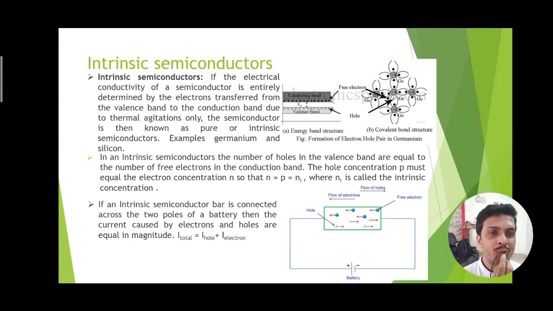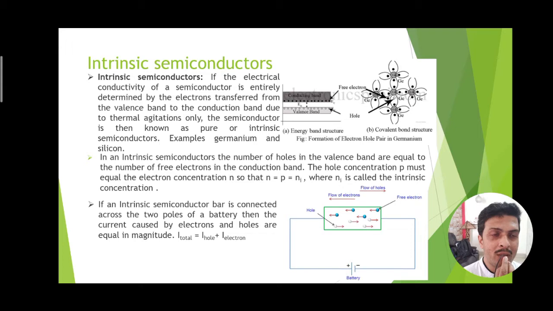In another figure, it is showing that a battery is connected to the semiconductor. If we draw 2 metallic terminals from a semiconductor and apply voltage through that battery, what will happen in the semiconductor? As electrons and holes are present in the conduction band and the valence band respectively, electrons will be attracted towards the positive voltage, and the holes will be attracted towards the negative voltage of the battery.